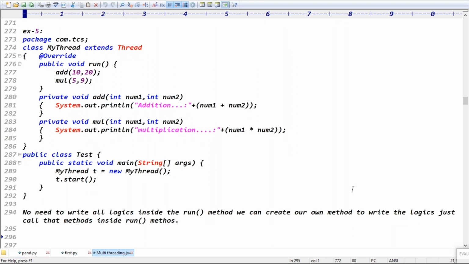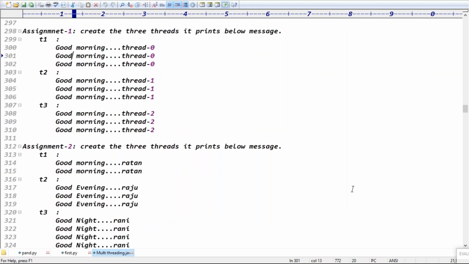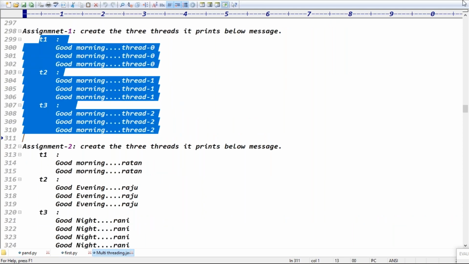Because yesterday I gave some assignment. Let me go through this assignment first. Guys, are the assignments completed or not completed? T1, T2, T3. Not completed, sir. Rani, are the assignments completed or not completed? Charan, Durga, Guru, Veda. I was trying to do the first assignment. Are you getting output or not? Yeah, first T1 I got.